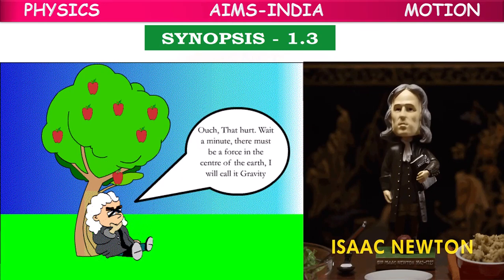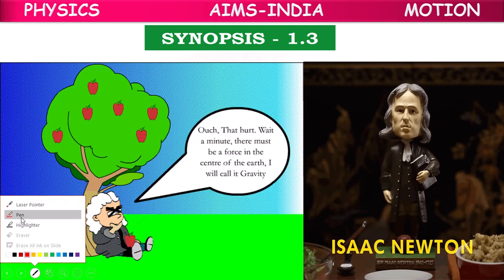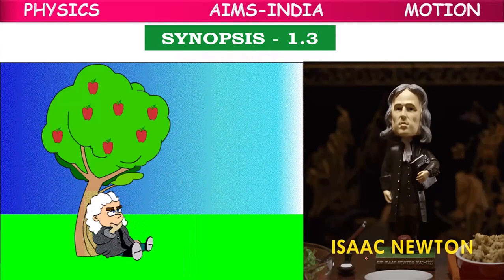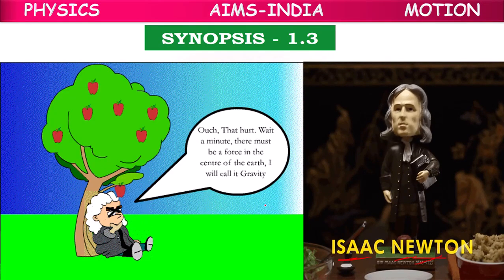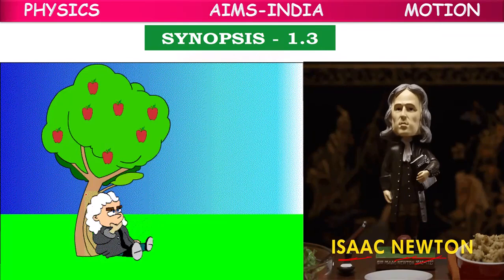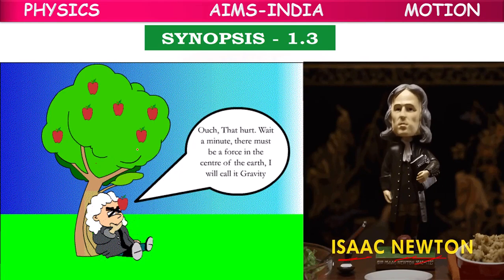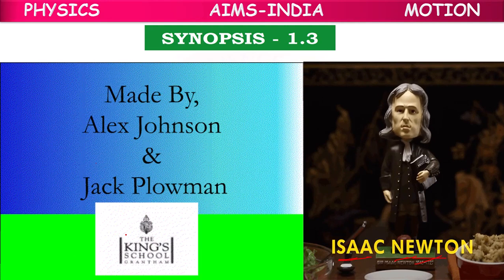I think every one of you is familiar with the story of the apple and Sir Isaac Newton. One day he was sitting under a tree, and suddenly an apple fell. Then he began thinking, why is the apple falling down?